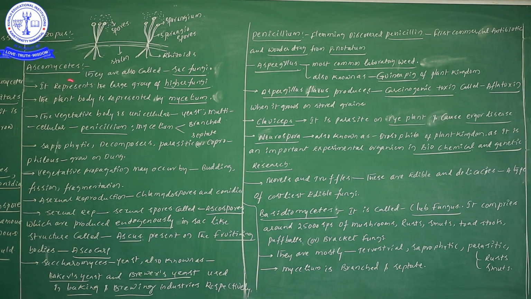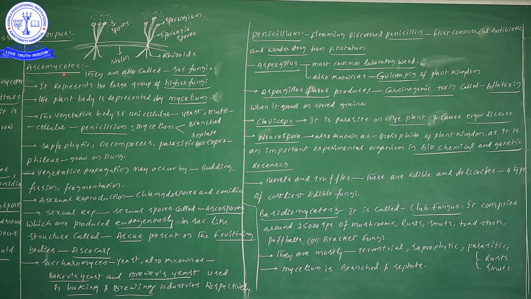Now, under Ascomycetes, what examples have we seen? First, unicellular yeast, next multicellular penicillium, then Aspergillus, Aspergillus flavus, Claviceps, Neurospora, and morels and truffles. Approximately more than five examples we have seen. Try to remember all these examples under Ascomycetes.